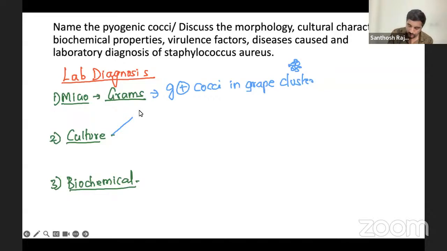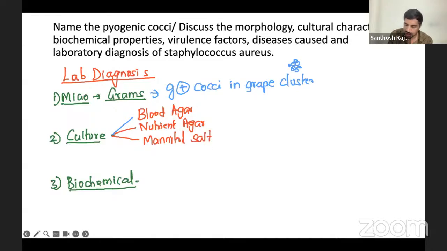One is blood agar, commonly used. Second one is nutrient agar, commonly used for every bacteria. And third, special only for this, mannitol salt agar. Remember, mannitol salt agar, staph likes mannitol. Yes, these are the main important media which we have here for Staphylococcus. And one more also, Ludlam's agar.